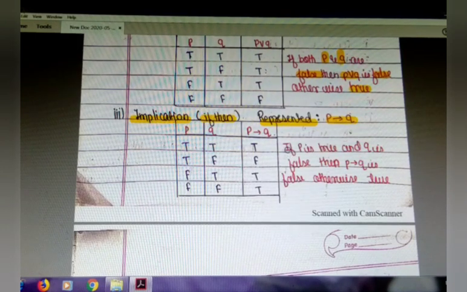Here one thing we have to understand is, if P is true and Q is false, then only P implies Q is false, otherwise the conditions are true. These topics we have to keep in mind.